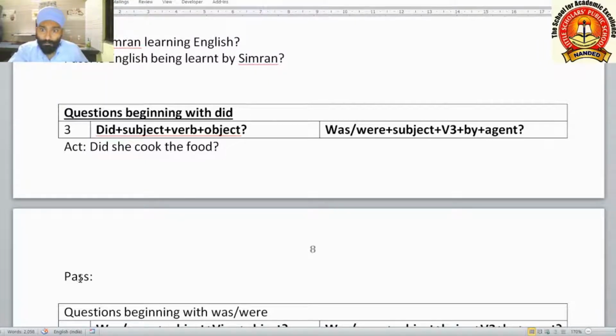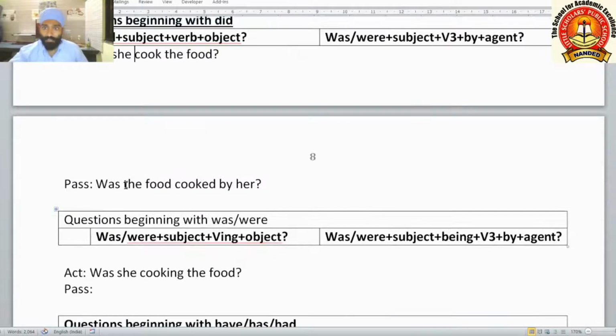Did she cook the food? Now what will be the subject? The food. So what will be the helping verb according to the subject? Was. Was the food. Food is singular here, and this is why we are using was, not were. Was the food cooked by her? Was the food cooked by her? If the question was negative, didn't she cook the food? What will be the answer? Wasn't the food cooked by her, or was the food not cooked by her?